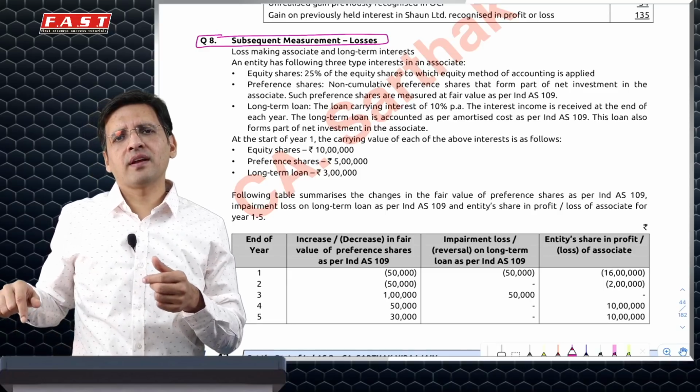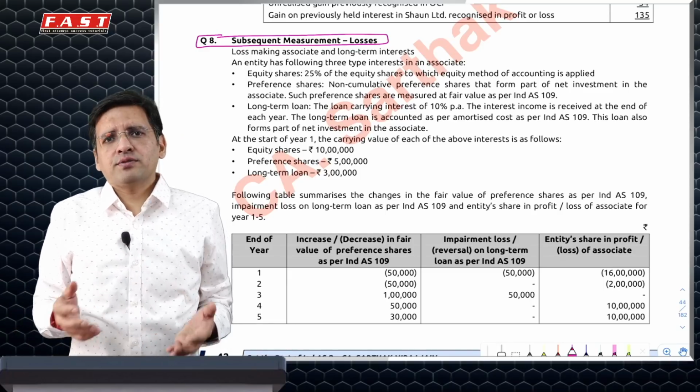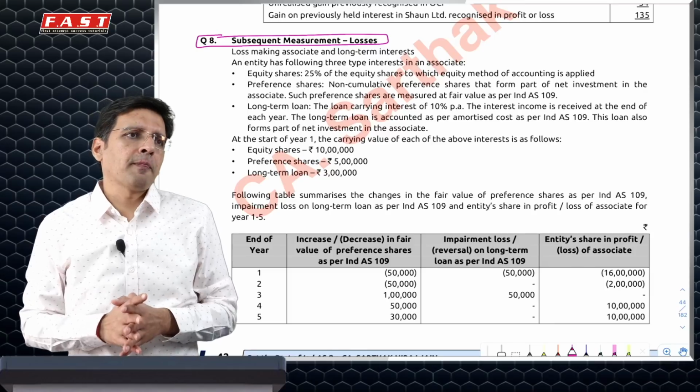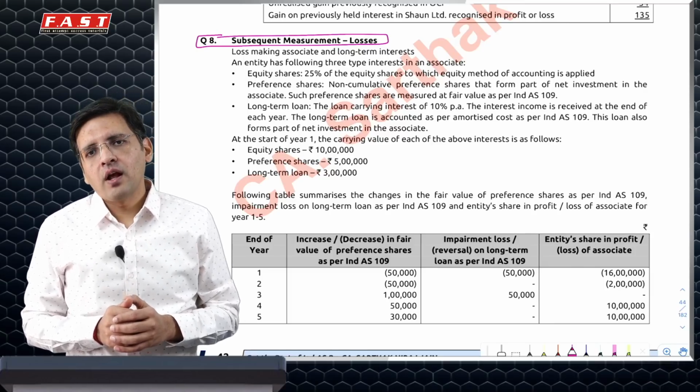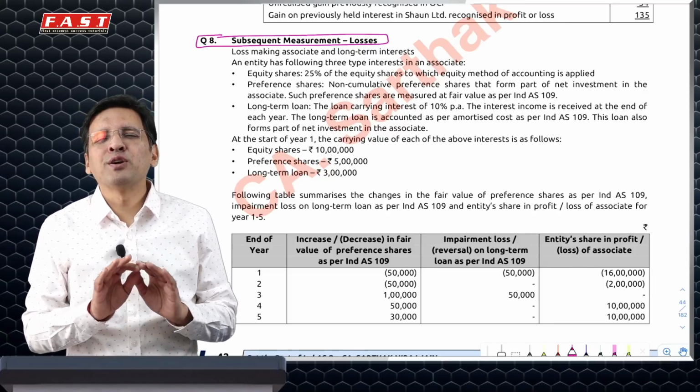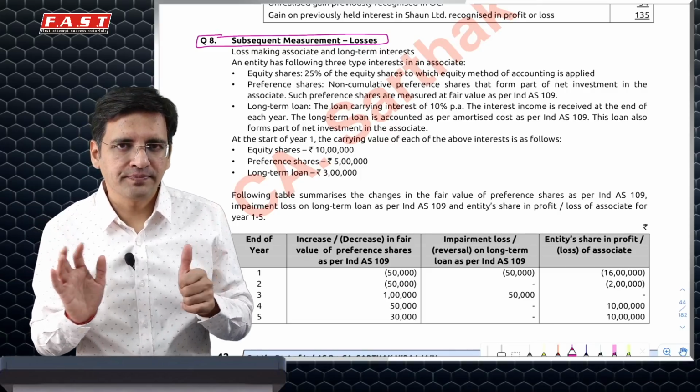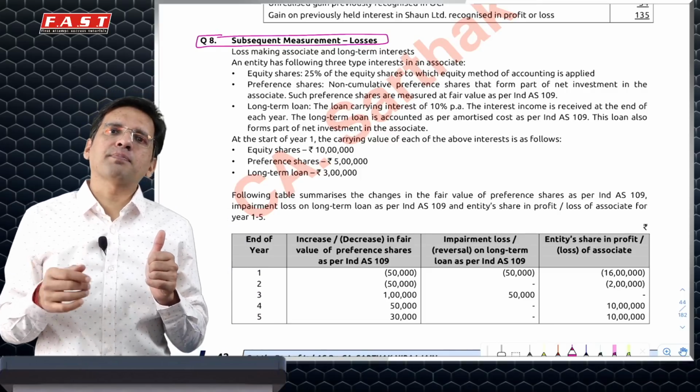Minus 2. Do I have a liability to pay 2 rupees? No, because these are fully paid shares. And my liability is limited to the share capital. So I simply ignore that loss of 2 rupees. Next year, Paytm makes a profit of 10 rupees.